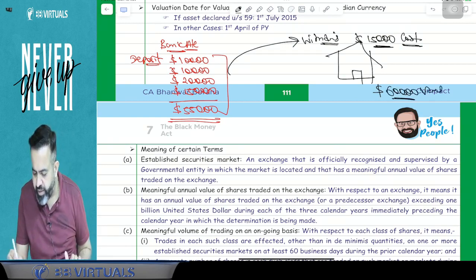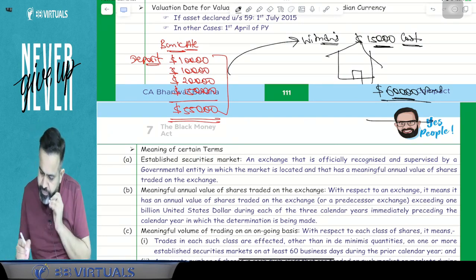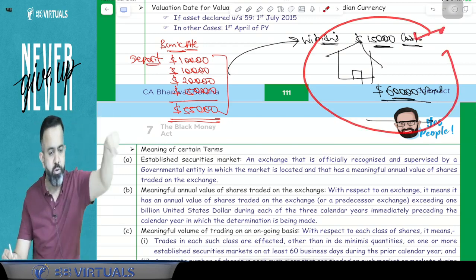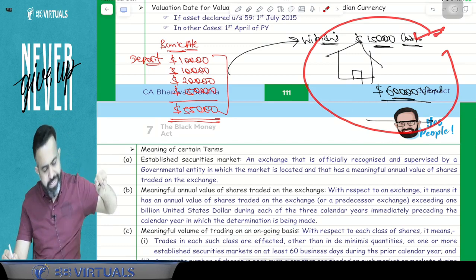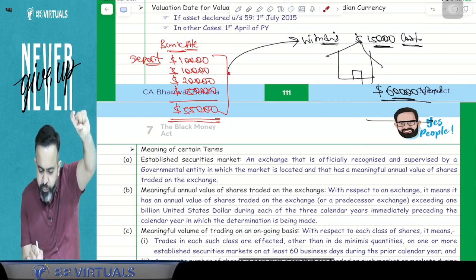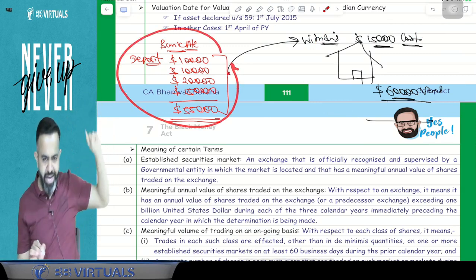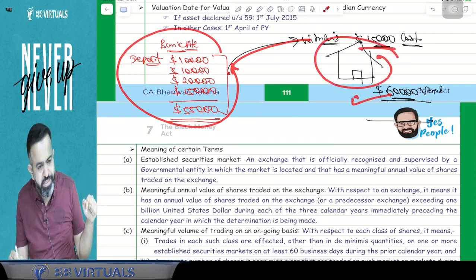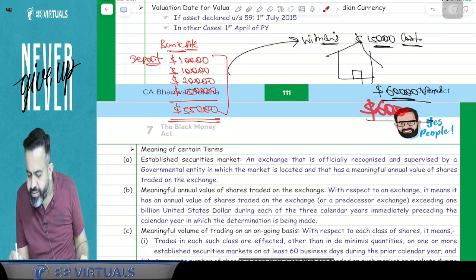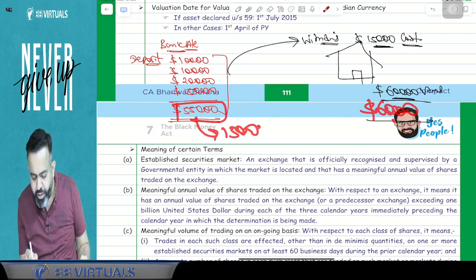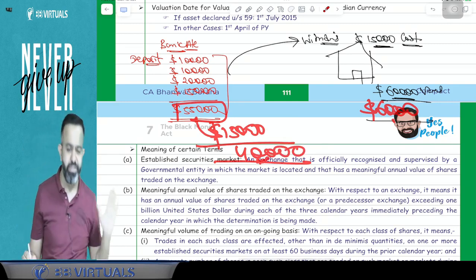So $60,000 is the FMV. So can I say that here I will consider this asset on the valuation date? Answer is yes, 60,000 is the value I will consider. So the lawmaker says that when you withdraw from the bank account, this 15,000 I have withdrawn from this bank only, na? I have withdrawn the $15,000 from this bank and acquired the property, and this property value is $60,000. So today I will consider the $60,000. So guys, out of the value of $55,000, can I say that $15,000 will not be part of it, and here the bank account value will be only $40,000.